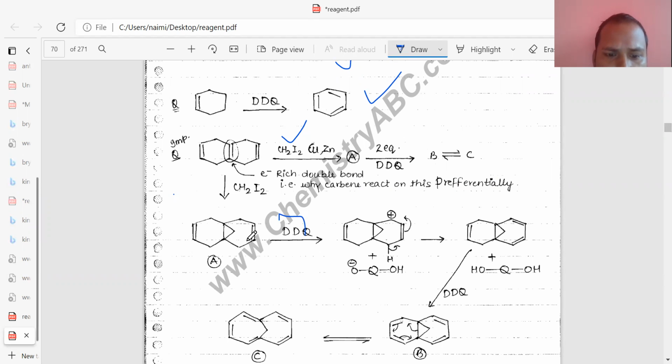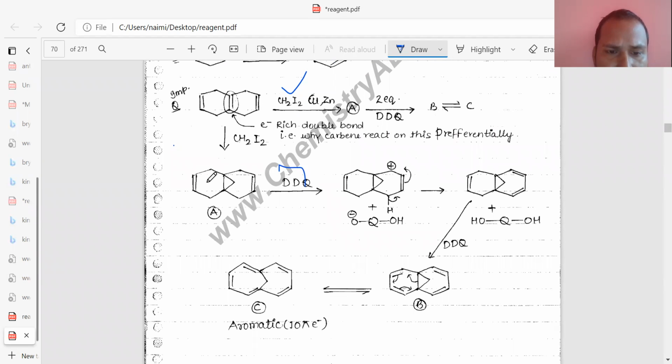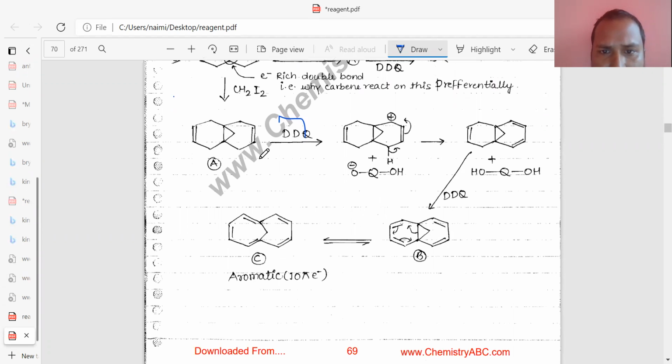And if you add two equivalents, then what happens here? This ring also aromatizes and this bond will break down. How does it break down? You can see, first of all you will add DDQ, so it is converted to O minus by aromatization. This hydrogen will be abstracted first of all by this reagent, and after that the electron density is shifted to this, and it will neutralize. So this conjugated double bond will be formed.